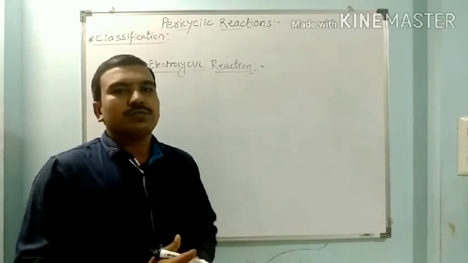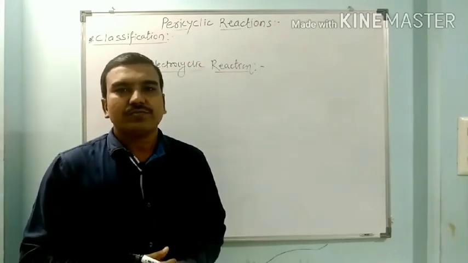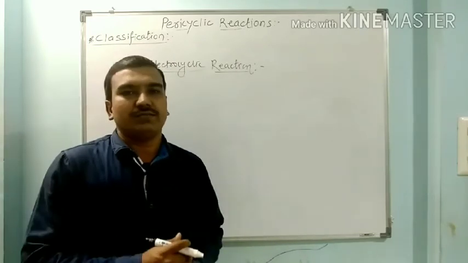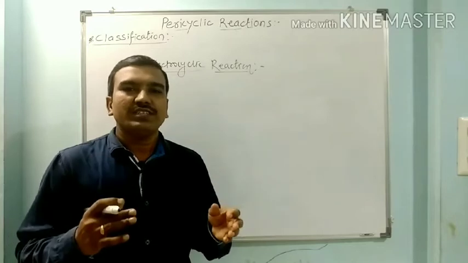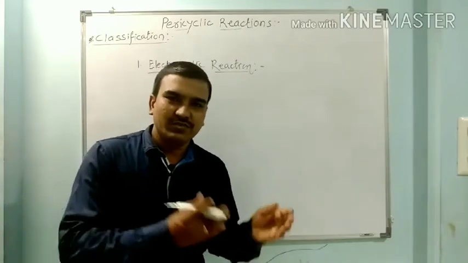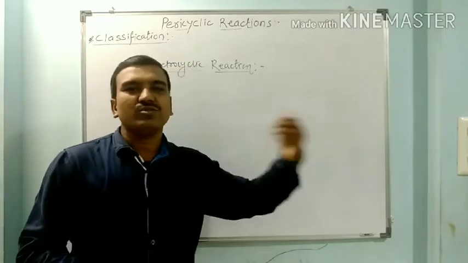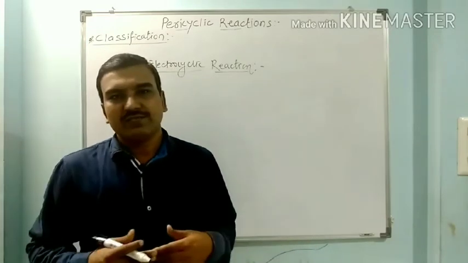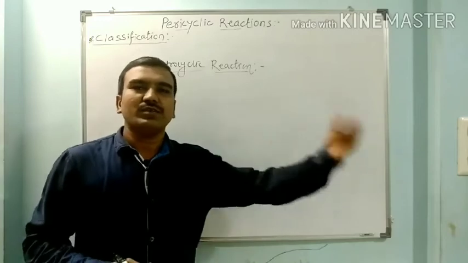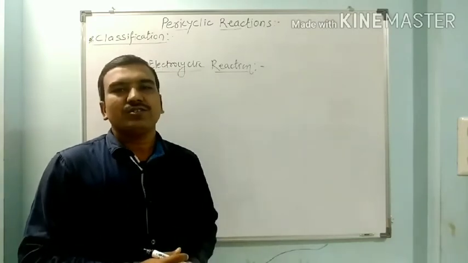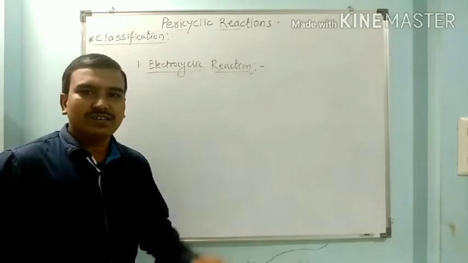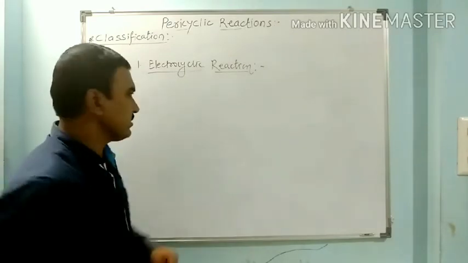Again, in this electrocyclic reaction, ring closure as well as ring opening can take place. So an open chain conjugated pi electron system undergoes cyclization to give a cyclic product, and that cyclic product can be reverted back to the open chain conjugated system. So we will see 2 examples here: one is ring closing and second is ring opening.